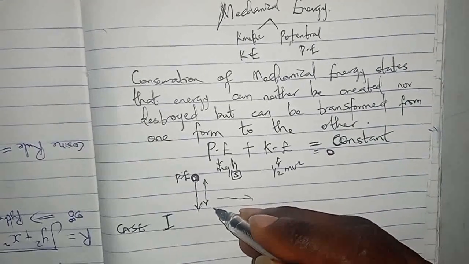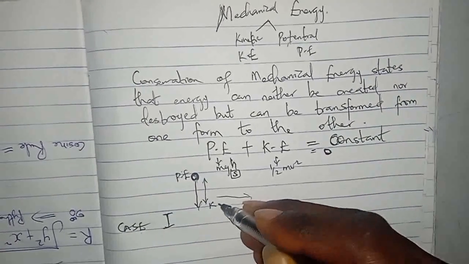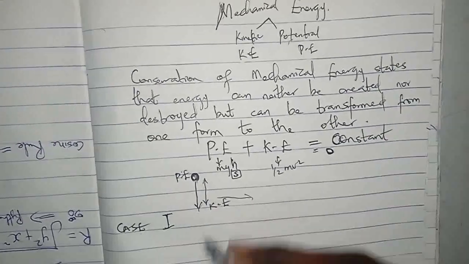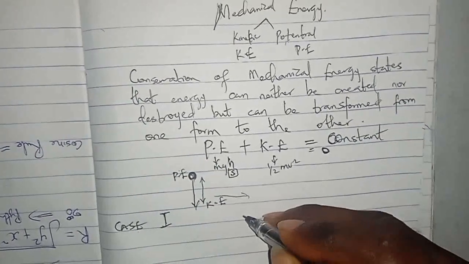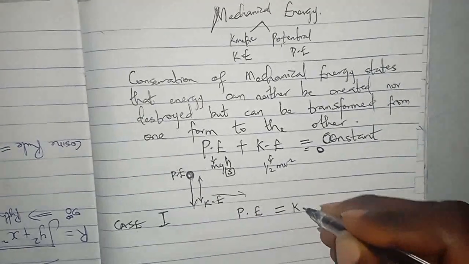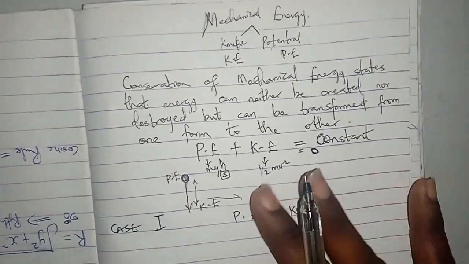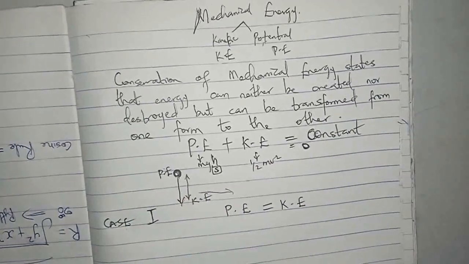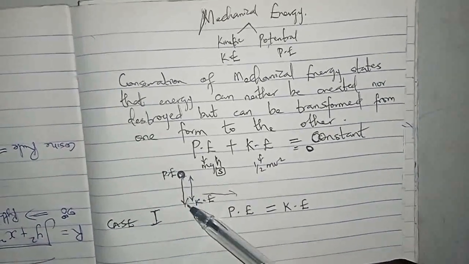So at that point you have kinetic energy when it gets down. If I ask you what is the mechanical energy of the system, you simply tell me that potential energy is equal to kinetic energy. Notice that this is a complete motion. It moved from up, hits down.